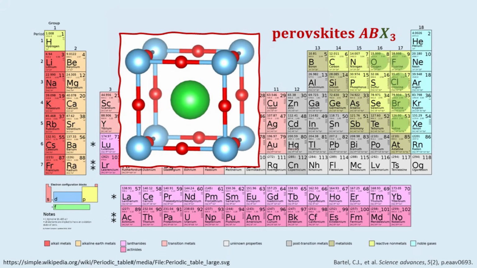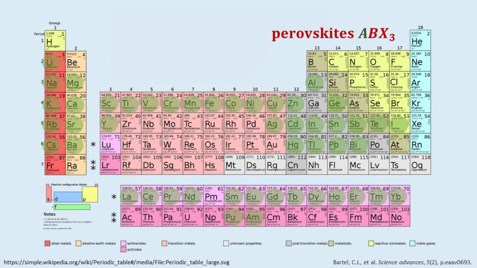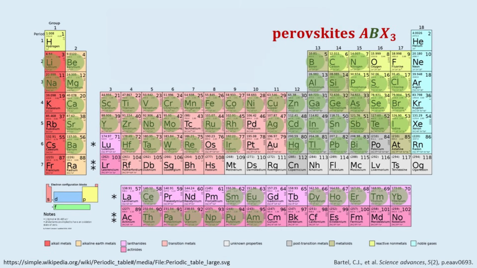A huge class of outstanding photosensitive semiconductors are the perovskites, given by the ABX3 crystal structure, where A and B are cations and X are anions. X includes the elements oxygen and the group 7 elements as highlighted. The cations A encompass a wide range of diverse elements across the periodic table as indicated here. Same goes for the cations B as shown. Hence, perovskites are one of the most abundant structural families.